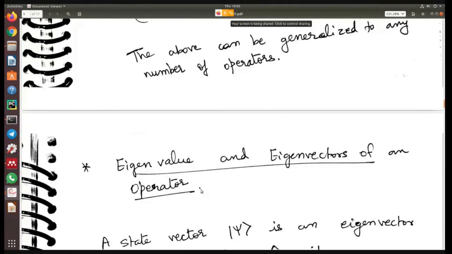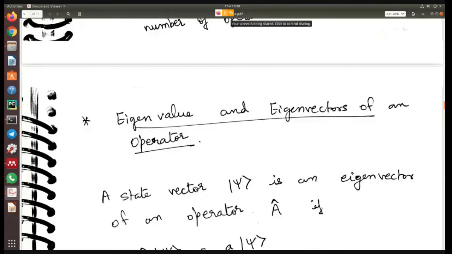All right. So now we come to an important part, which is eigenvalues and eigenvectors of an operator. Now, again, you remember from your previous semester when we learned about matrices, how to find eigenvalues and eigenvectors of a matrix. If I've given you a matrix, let's say that matrix is A, then the first thing you do is AX equal to lambda X, right?